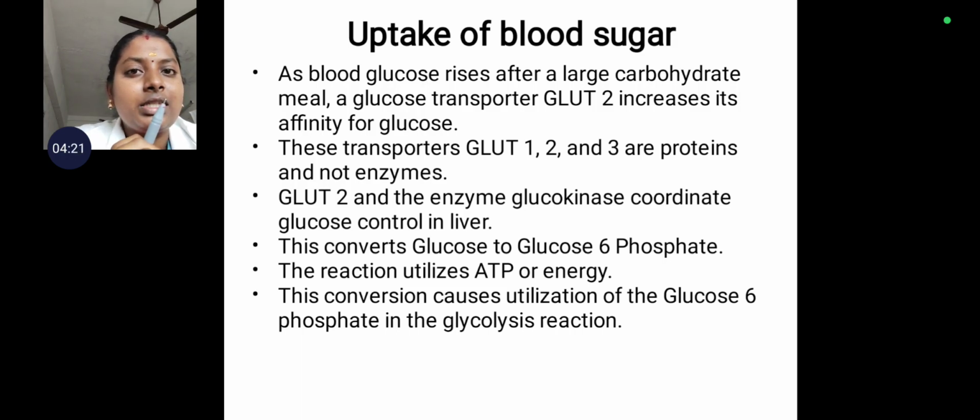So this is the main reaction we have seen in metabolism, that is glucose is converted into glucose 6-phosphate. Finally, glucose is converted into pyruvate in the glycolysis reaction, wherein the main motto of glycolysis is the utilization of ATP, or energy, for the body's tissues or cells' metabolic activity or cellular activity. So these are the transporters that take up glucose in the body for regulating the blood sugar in the normal human body.